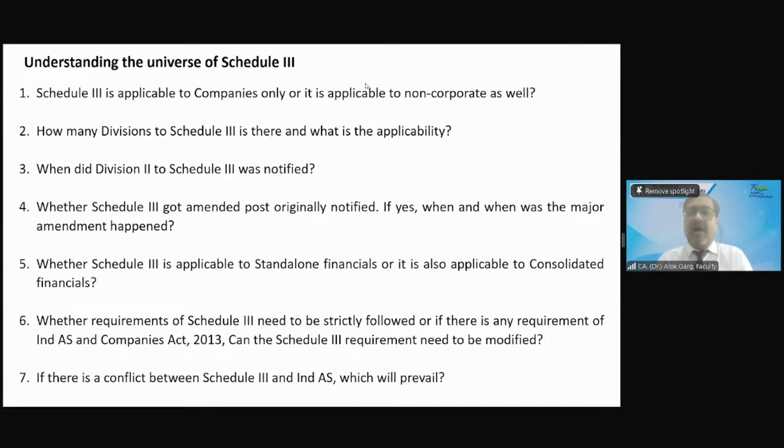Okay. How many divisions to Schedule 3 is there? And what is the applicability? How many divisions of Schedule 3 is there? Please tell me how many divisions.